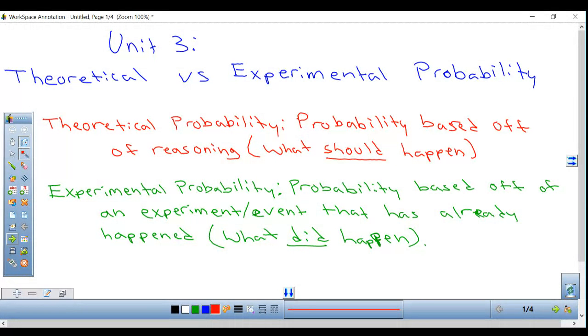A little precursor. This week's assignment, the IXL only goes over experimental probability, but the assessment after experimental probability IXL has theoretical and experimental, so you do need to know both.